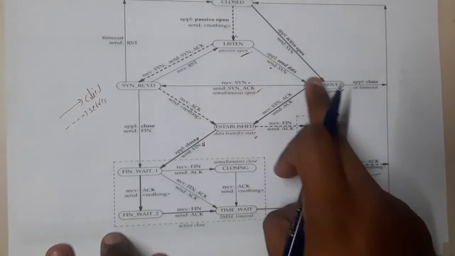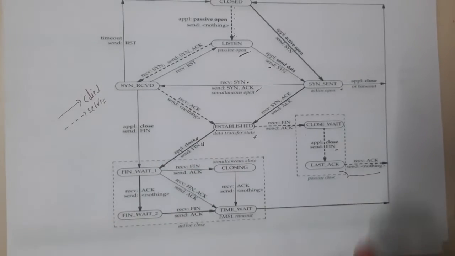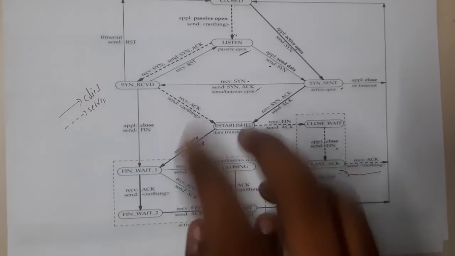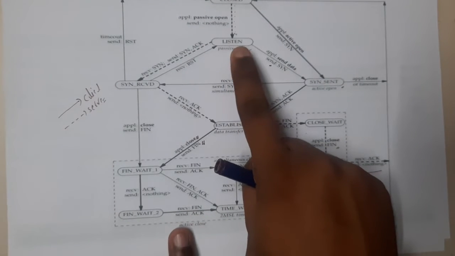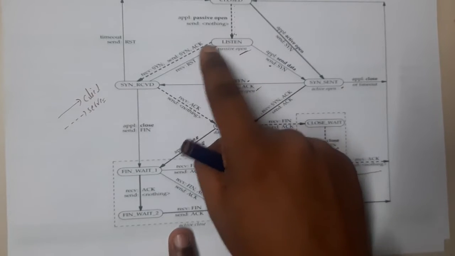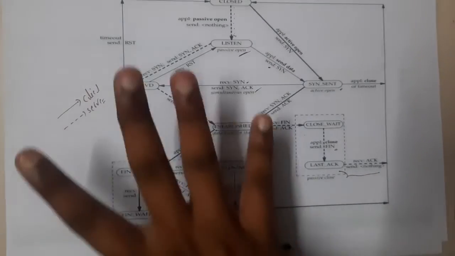So this flow which we have learned now is one possible flow, right? Yes. There are various possible flows here, guys. So now you are getting some idea, right? How exactly this connection is flowing. Always remember that the server will be in passive listen mode, guys. When it is listening, sometimes the server can only send the request. So that is also possible. That is the reason why there are various possibilities here.